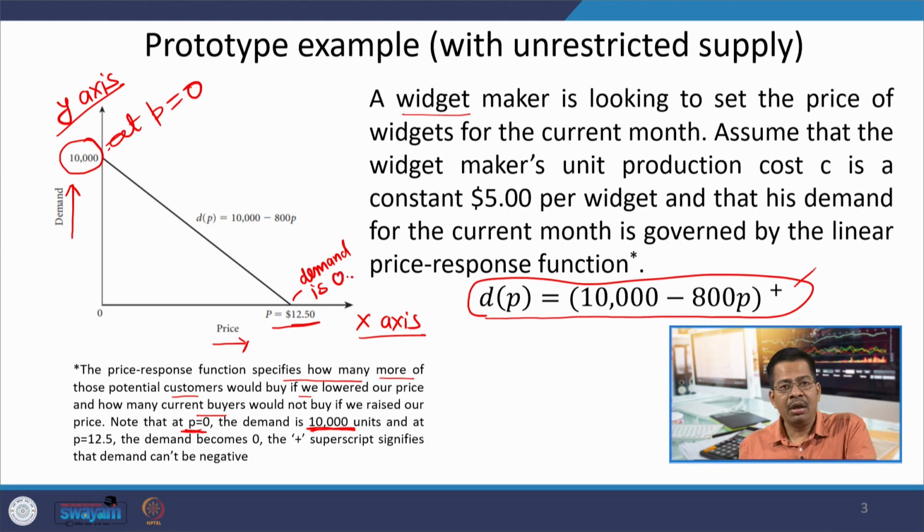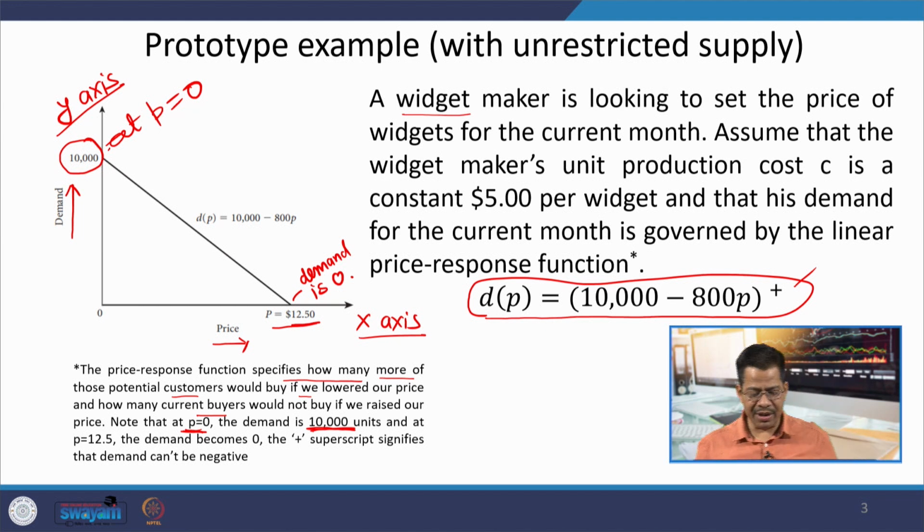So 10,000 is the maximum demand, which you get at zero price, and if you increase the price continuously up to 12.50, the demand becomes 0. This is the price response function.